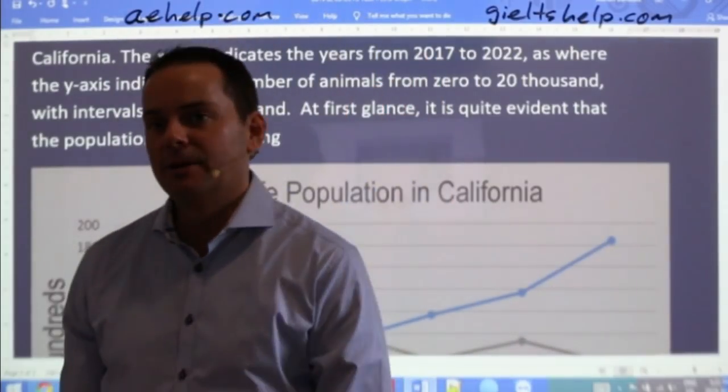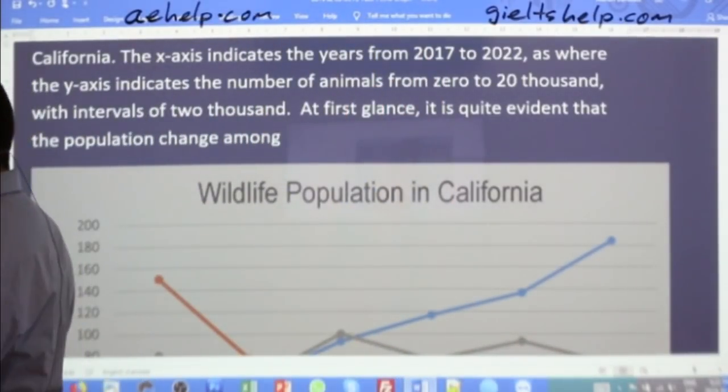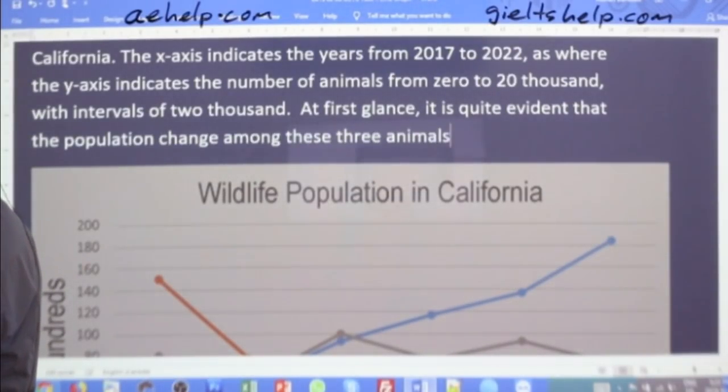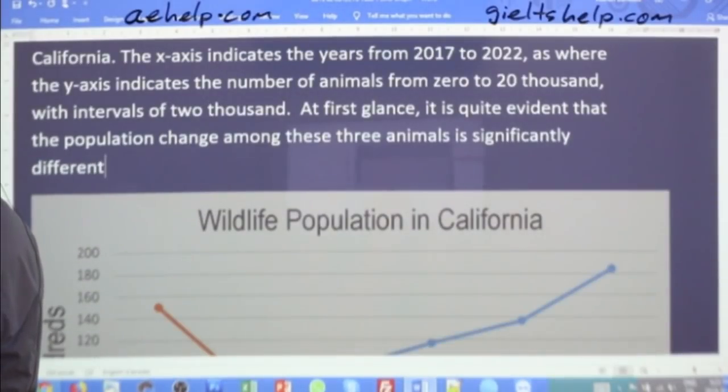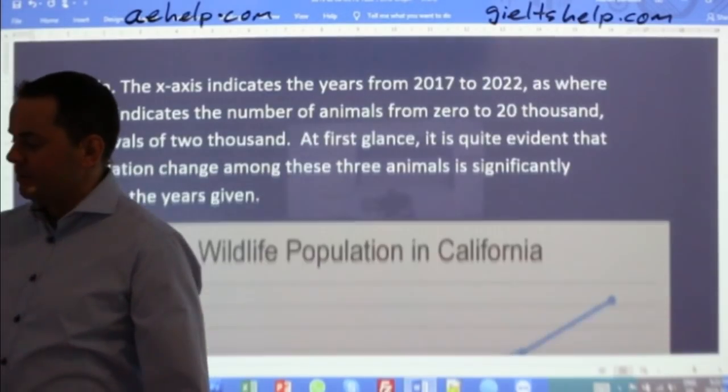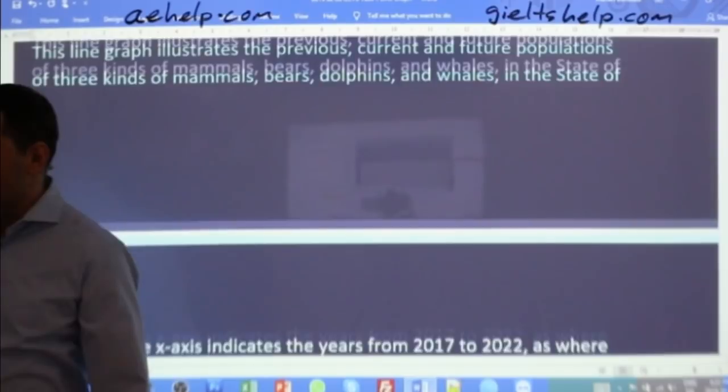So here, it's among. So at first glance, it is quite evident that the population change among these three animals is significantly different in the years given. Okay, a little bit of passive voice there as well.